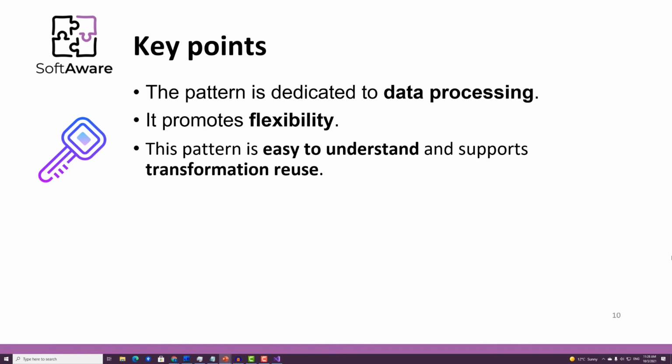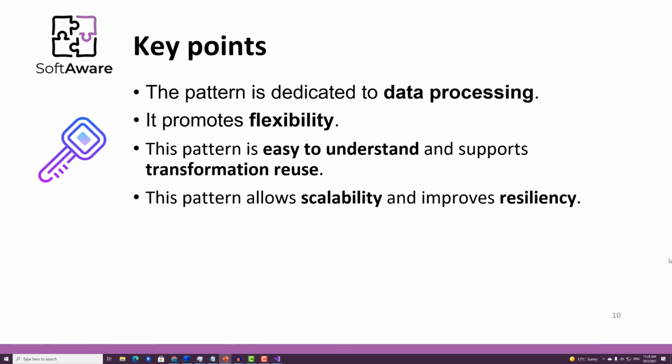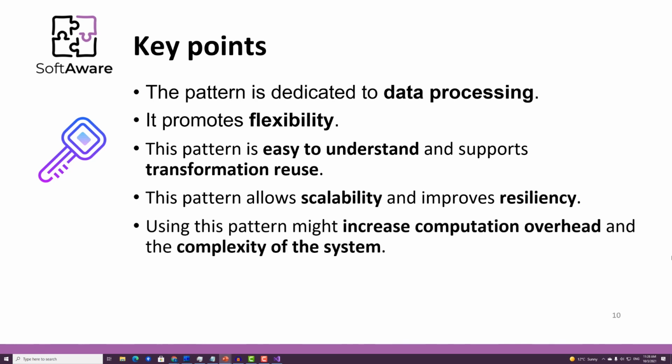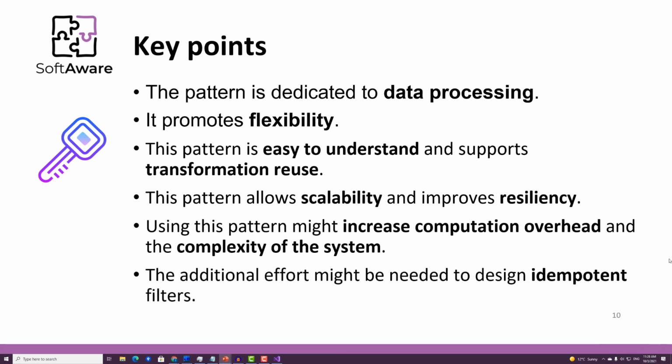It is easy to understand and supports transformation reuse. This pattern allows scalability and improves resiliency. Using this pattern might increase computation overhead and the complexity of the system. The additional effort might be needed to ensure idempotency.